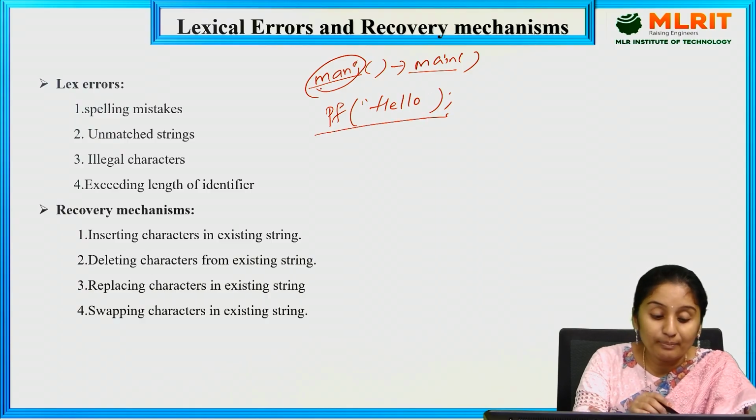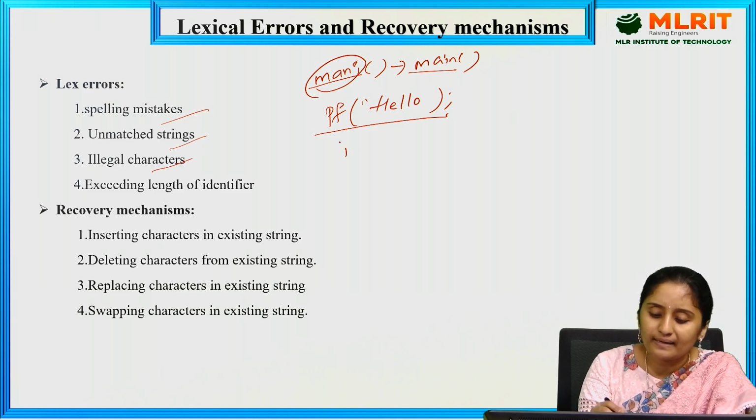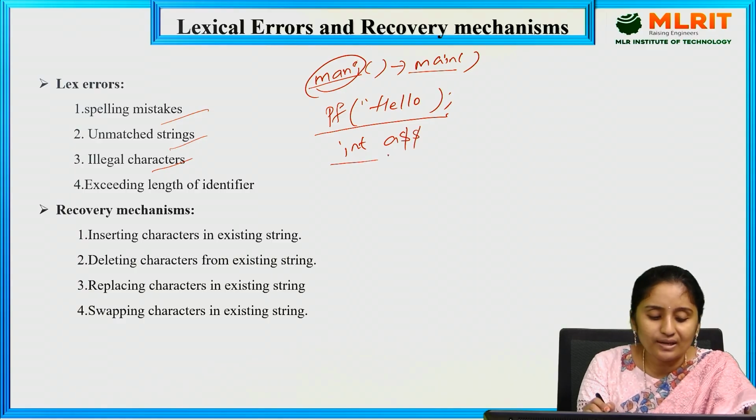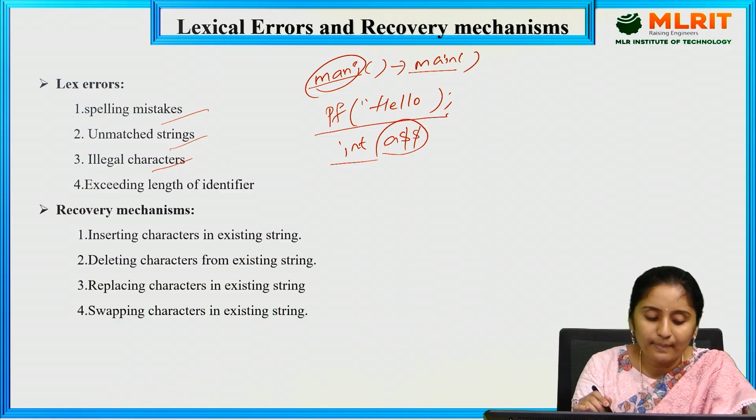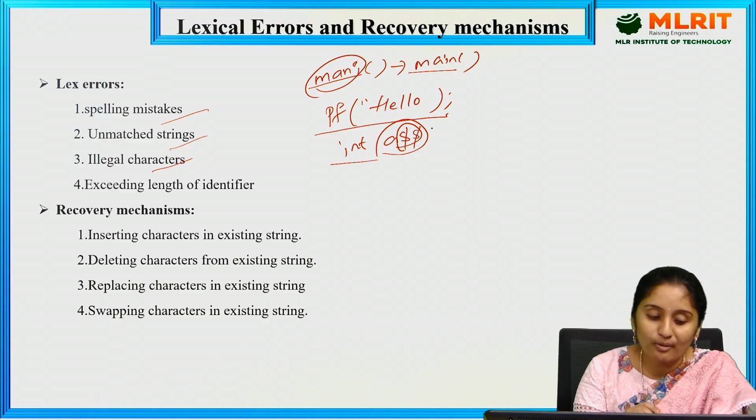So we will be getting different types of errors. The first one is spelling mistakes, and there will be unmatched strings, and there will be illegal characters. For example, int a $. Is it a string? Is it a variable declared? So it is an unmatched string, nothing but some illegal character like $. So these illegal characters are placed, and this is also one type of error here.